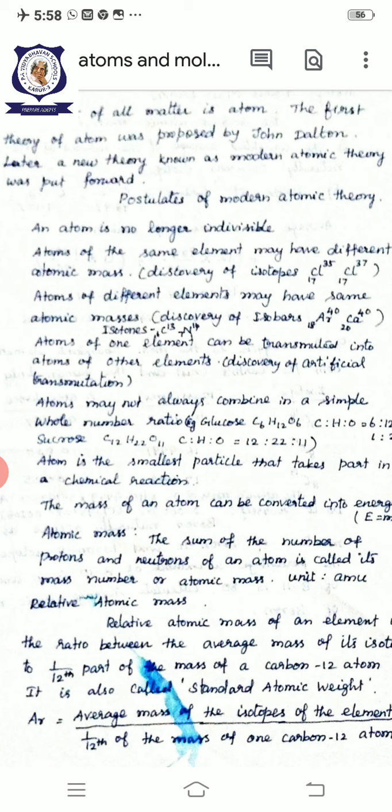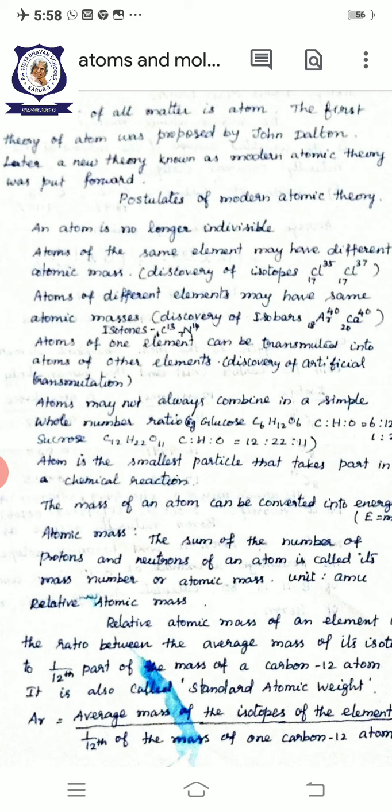We know what is atomic number and what is mass number. In nuclear physics we have studied this. The number of protons or number of electrons of an atom is called the atomic number. If it is the same element, they have the same atomic number, but they differ in their mass number.